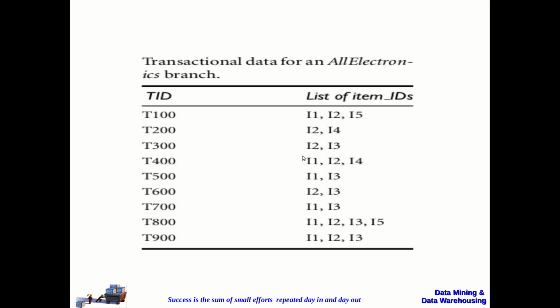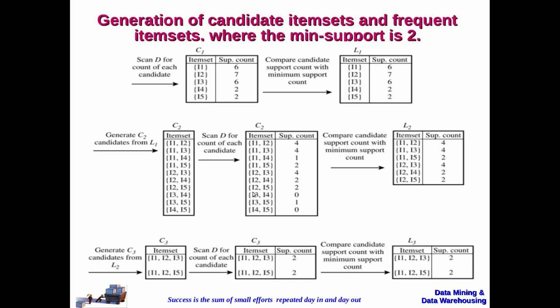Now for the given transaction database, this is how the frequent item sets and the candidate item sets are generated. So we start with one item set. This is one item set and this is the candidate item set, and we are going to calculate the support count for each item set.